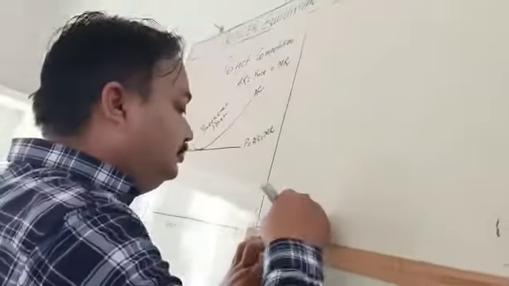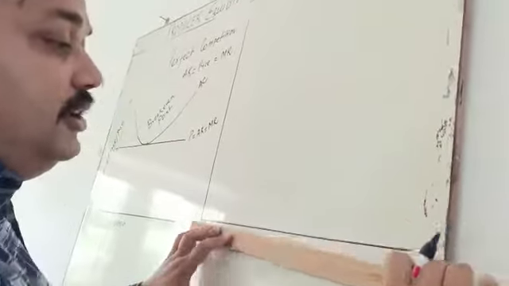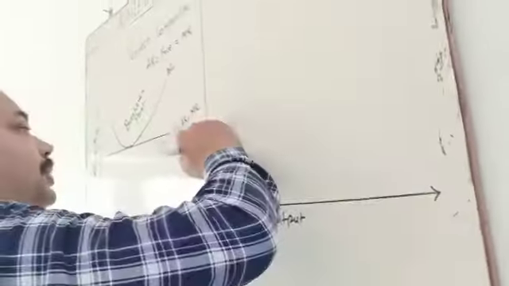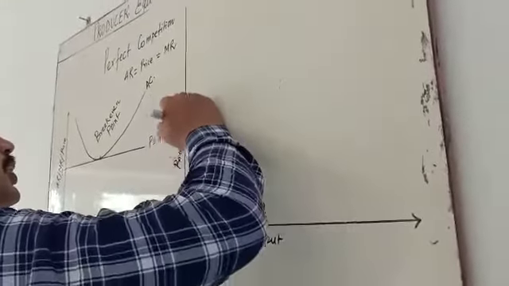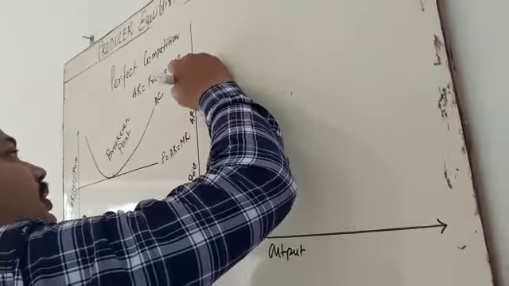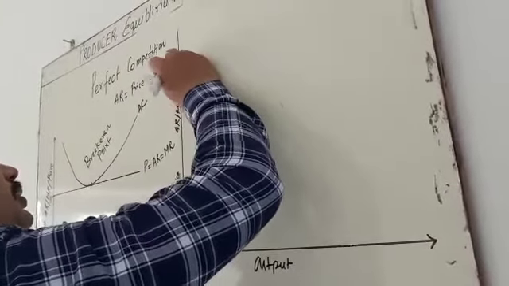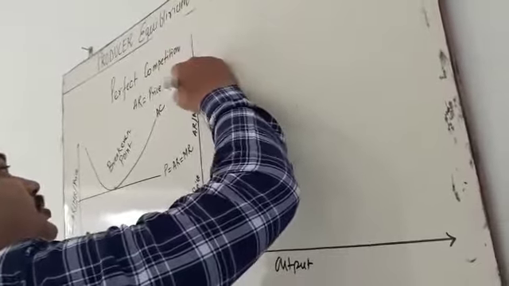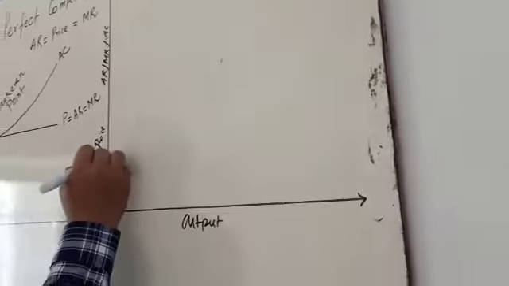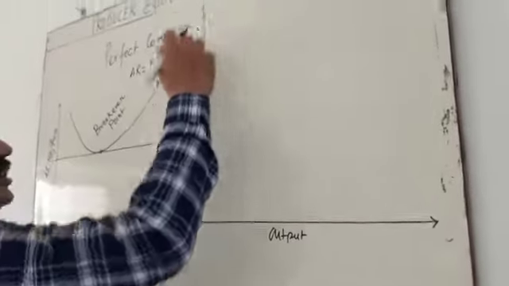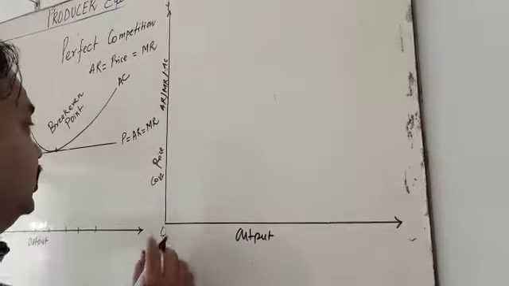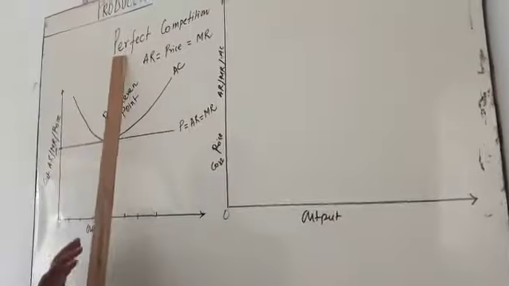In perfect competition, here I am taking output, price, AR, MR, and that is called average cost also. On the y-axis I am taking the cost, price, AR, MR, AC. So it is perfect competition.